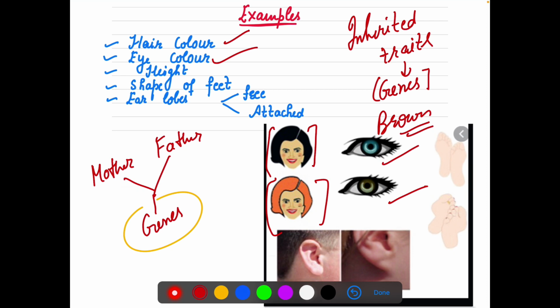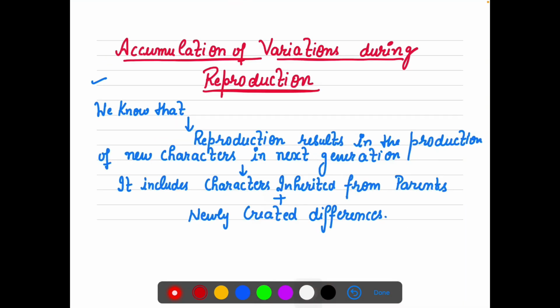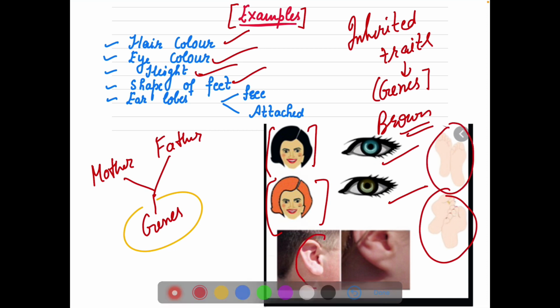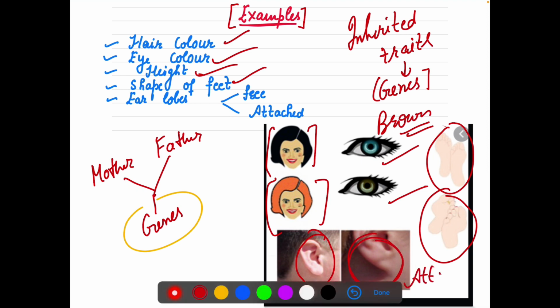I'm only telling you examples of inherited traits, which traits can be inherited from the parents. Height is an inherited trait that depends on your parents, as you got the genes from your parents. Shape of the feet is also an inherited property. Earlobes, free or attached, are also inherited properties from the parents.